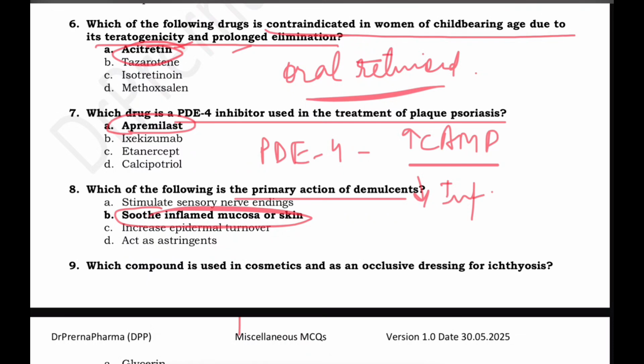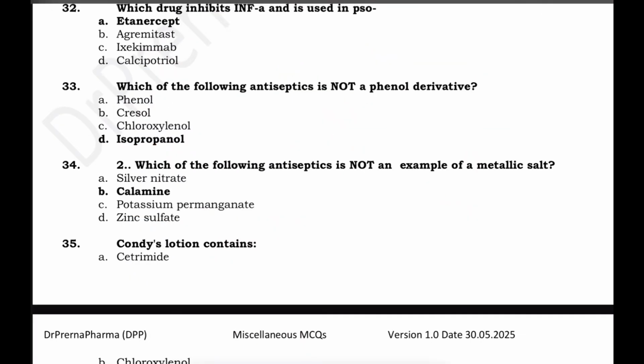Coming to antiseptics, disinfectants, ectoparasites. Which of the following antiseptics is not a phenol derivative? So we have phenol, cresol, chloroxylenol. All of these are phenol derivatives except for isopropanol, which is not a phenol derivative.